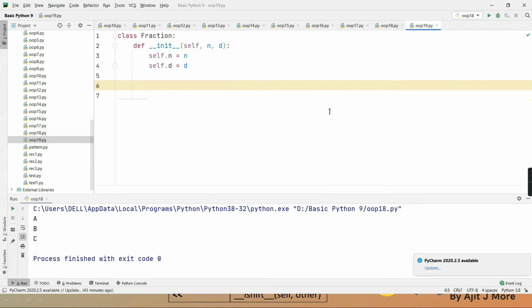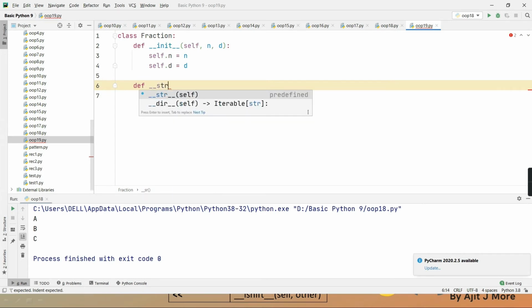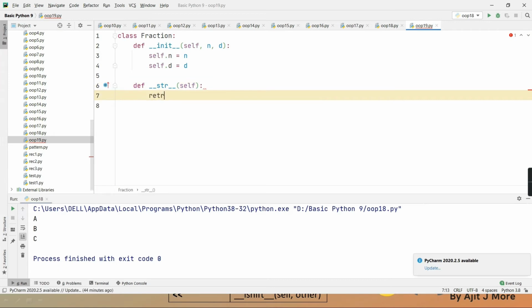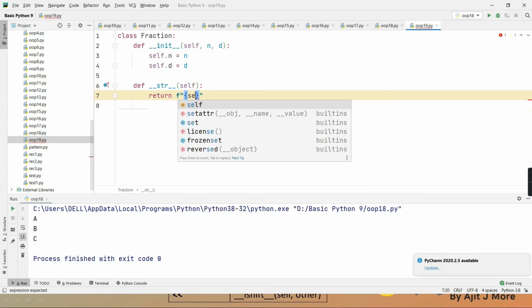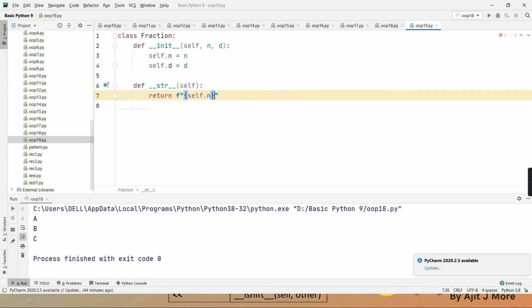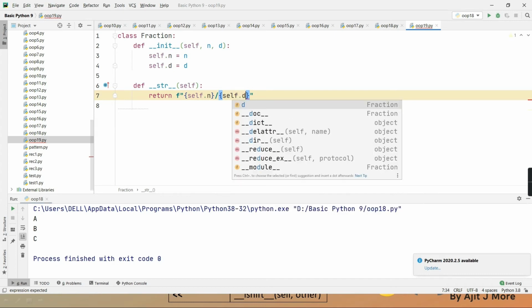Then to define it, see, this is also a magic method. This constructor is a magic method. str is also a magic method. Do you agree? Is str a magic method? Yes or no? Now in it I am writing self.numerator, then the division sign, and then self.denominator.